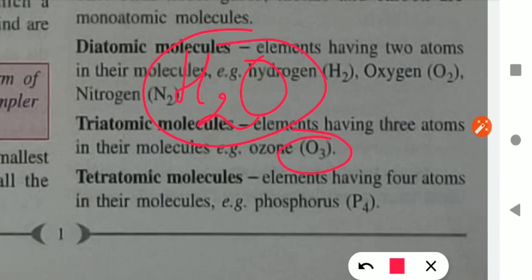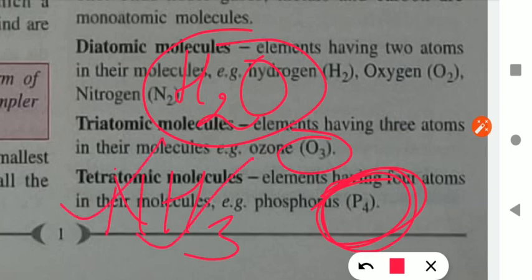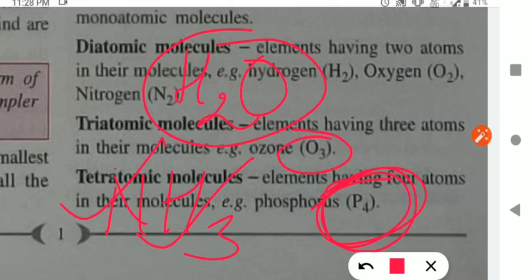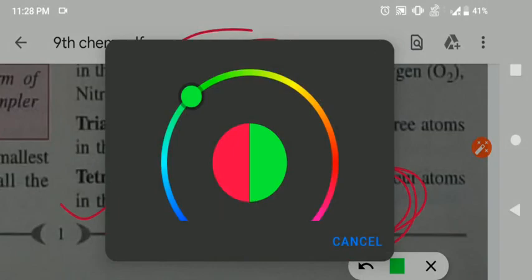Second is tetratomic. Tetratomic means four atoms will be there. So if four atoms are same, then you will say homonuclear. If four atoms are different, for example I am talking about NH3. So NH3 is the ammonia gas. Here are four atoms but four atoms are not same element. One is of nitrogen, second is of hydrogen. Okay, so is it clear to all or not? Okay, so I am changing the color, so we will take this one.